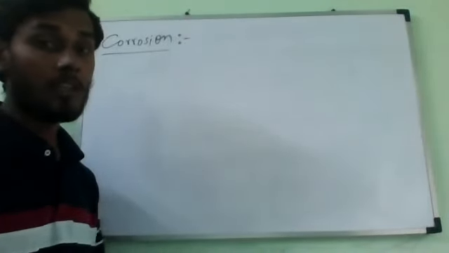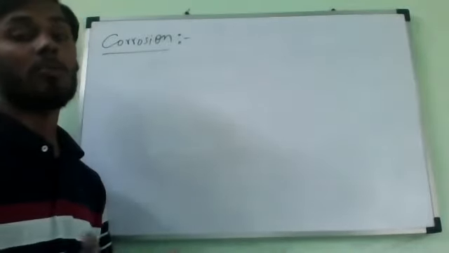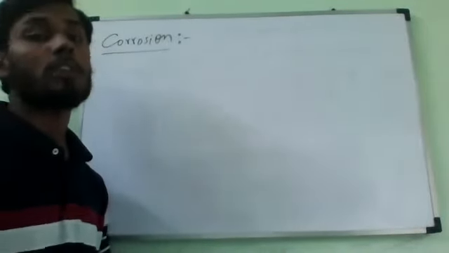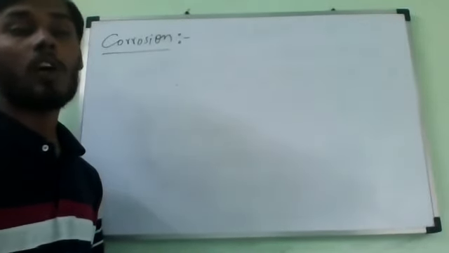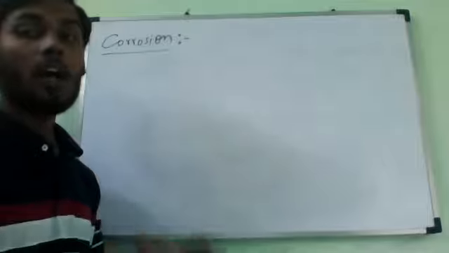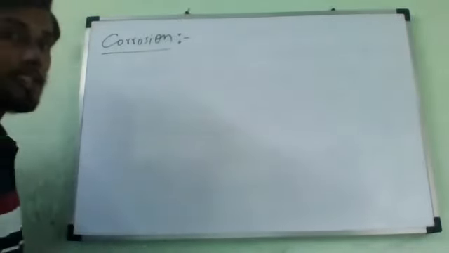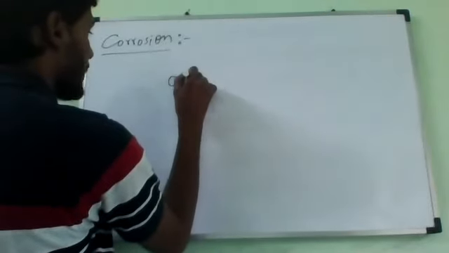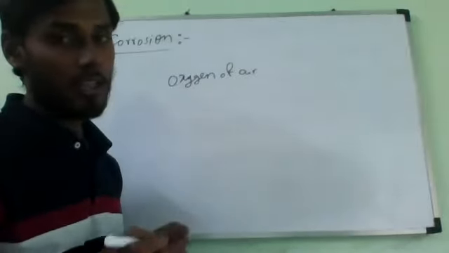If the metal loses its life or changes its chemical formula, then that process is called corrosion. This corrosion is caused mainly by the oxidation of metals by the oxygen of air. That is why it is called an oxidation reaction.